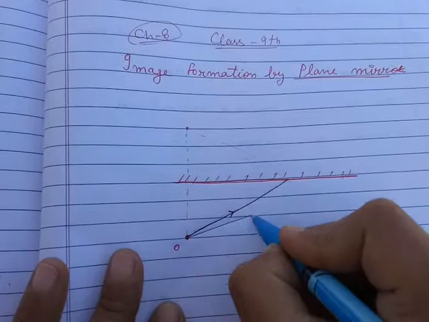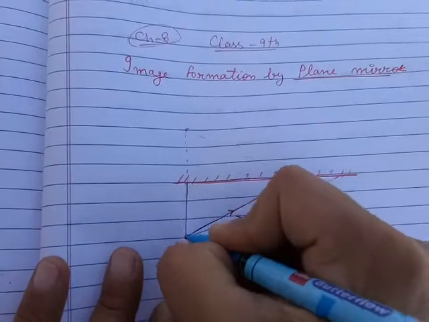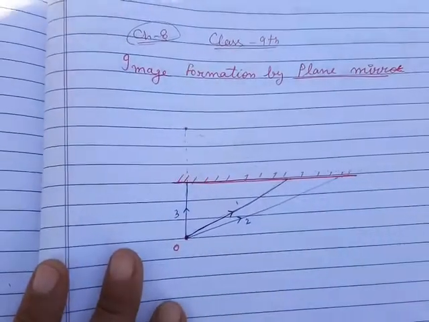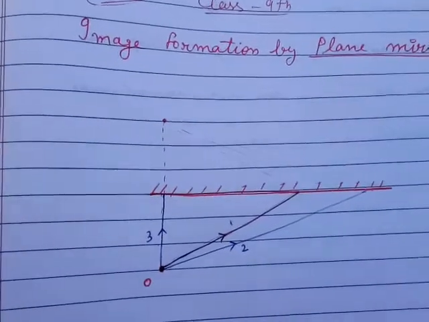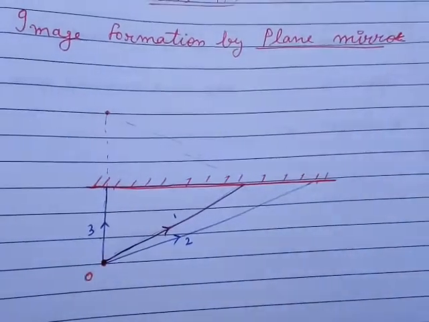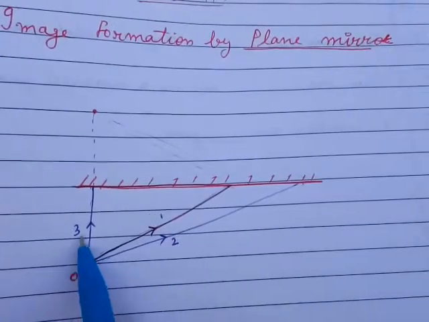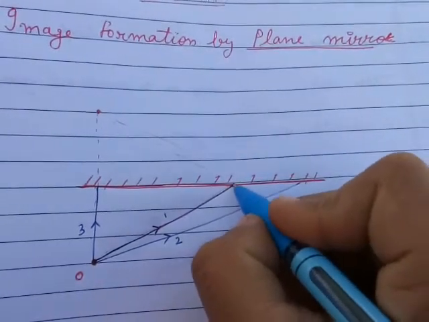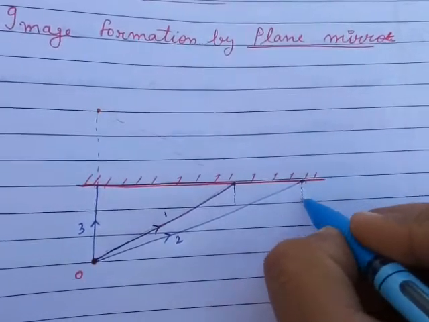Now this one is a second incident ray and this is a third incident ray. These are the three incident rays. I already explained that the image is always formed by the meeting of the reflected rays. Now, first incident ray, second incident ray, third incident ray, and this one is a point of incidence. Now let's draw a normal from this second point of incidence, and here is this normal.